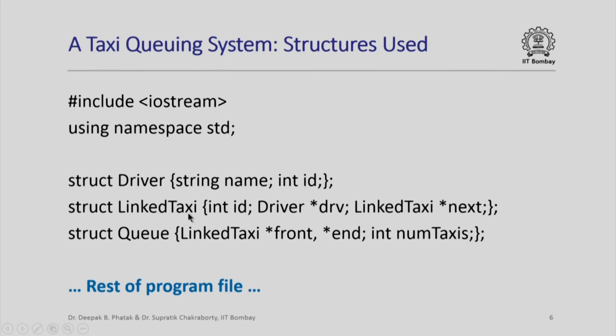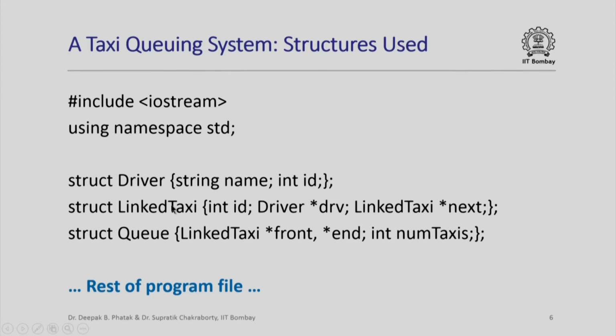And of course each linked taxi should also have information about the driver. So we are going to have three kinds of objects or entities: driver, linked taxi and of course the overall queue. Now we have seen this structure definition in an earlier lecture. This structure driver has two members, name and ID. Name is going to be of string data type, ID is of integer data type.